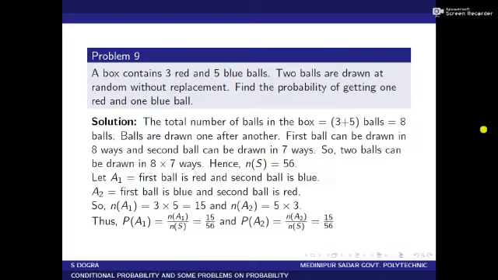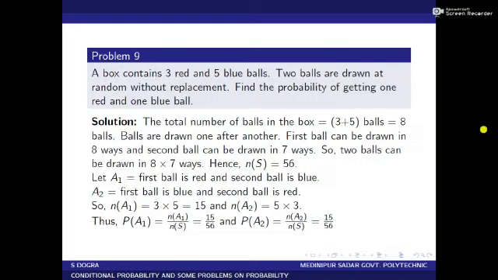Balls are drawn one after another. First ball can be drawn in 8 ways and second ball can be drawn in 7 ways, because replacement is not allowed here. So 2 balls can be drawn in 8 into 7 ways, that is 56 ways.